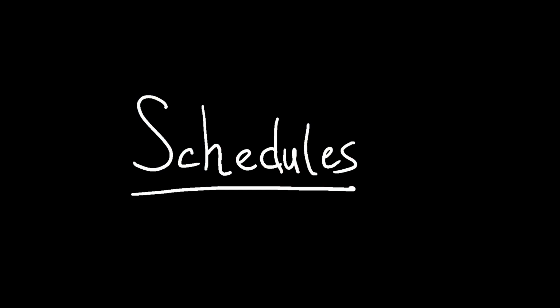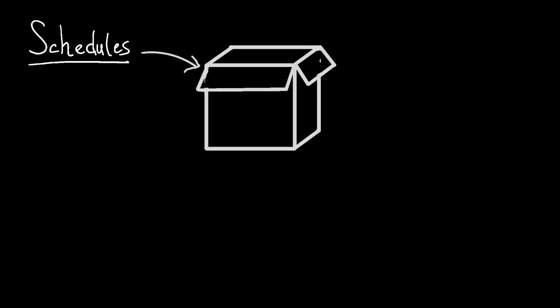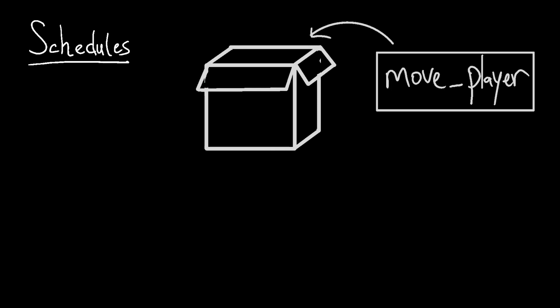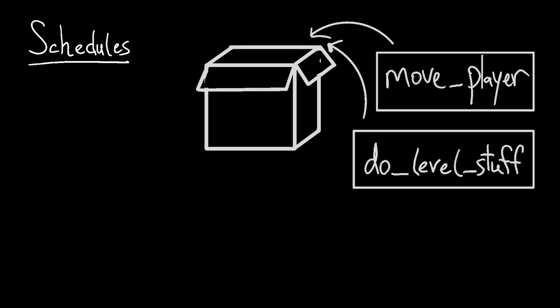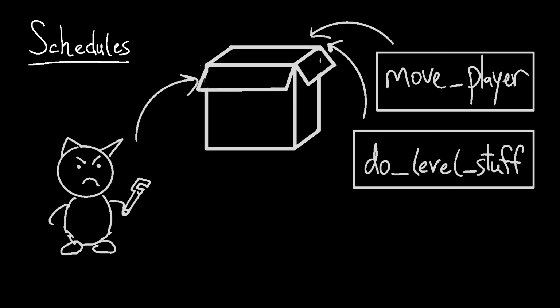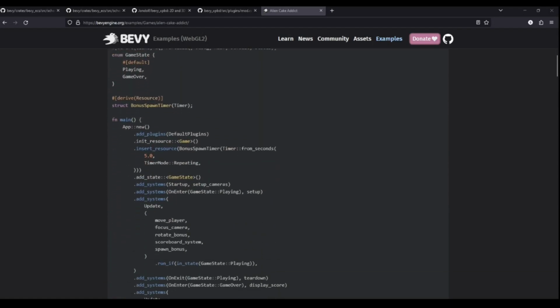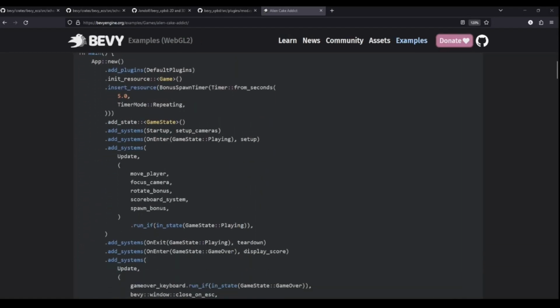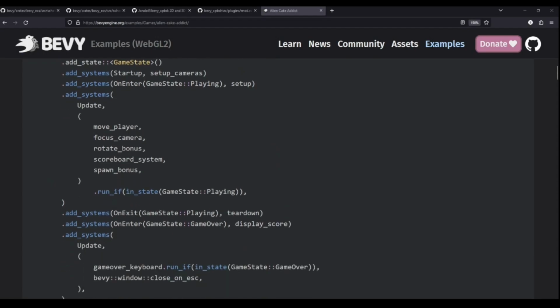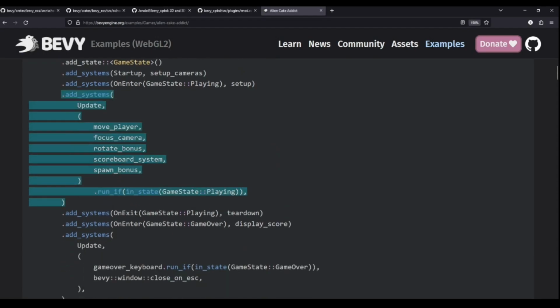So what is a schedule? In short, schedules are the containers that manage and run your systems. Inside a schedule are all the function pointers to the systems that need to be run by that schedule. And then there's also a little worker gremlin in there that handles executing all those systems. So that's why when you add a system, or configure some system set or anything like that, Bevy now requires that you specify the schedule that should perform this behavior.